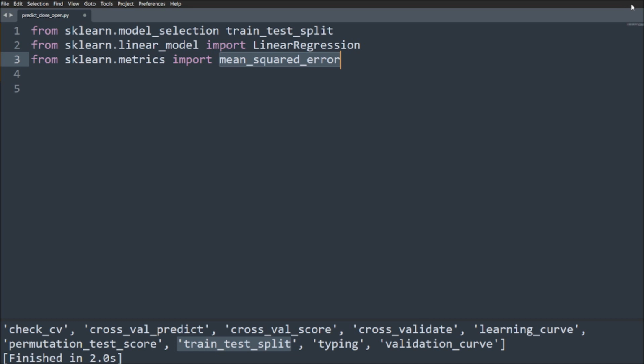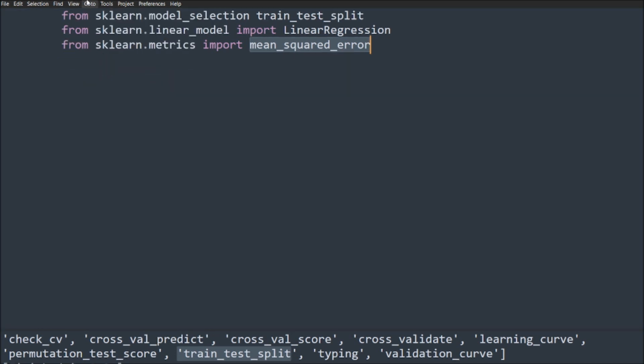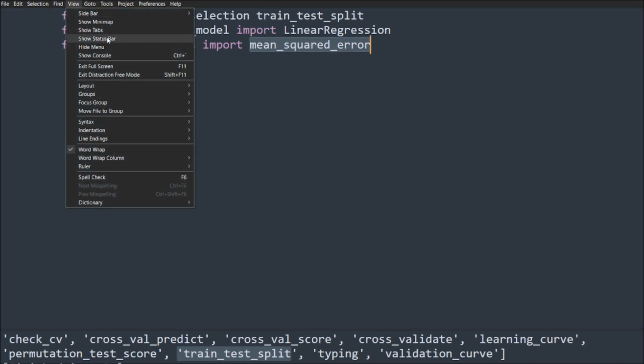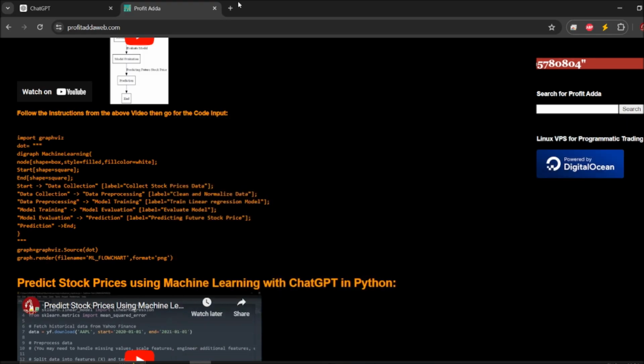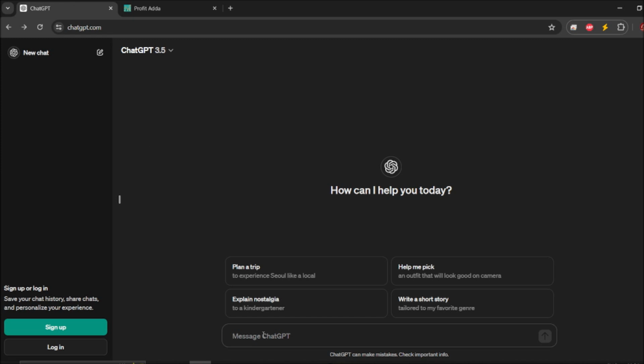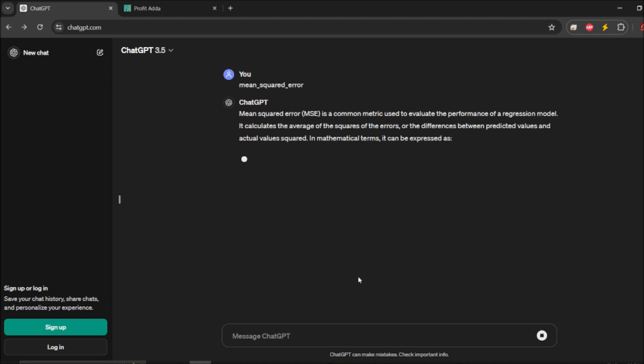I can just go to ChatGPT, copy it and put it here. It will give me what exactly it means.